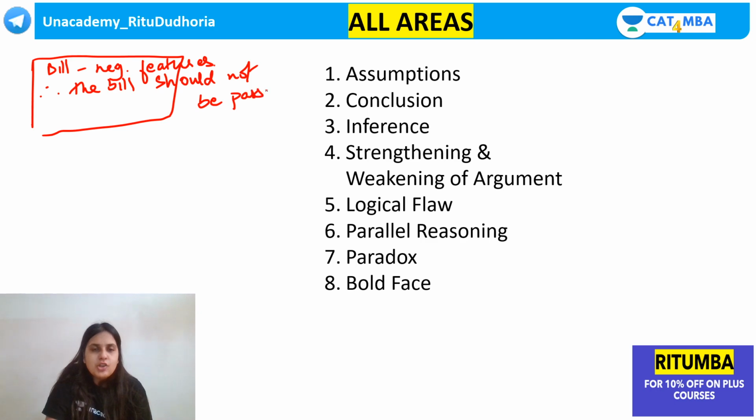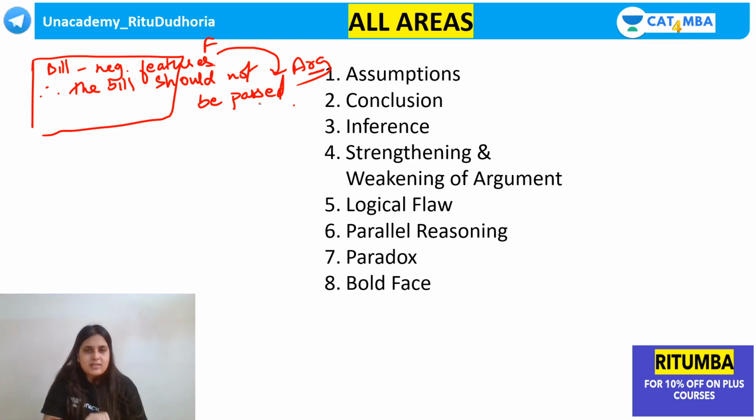He has listed out some negative features of the bill and he says therefore the bill should not be passed. Now, this argument is supported by the fact. The argument looks logical on the basis of the fact. The fact is also talking about the negative features, so it makes sense that the bill should not be passed.